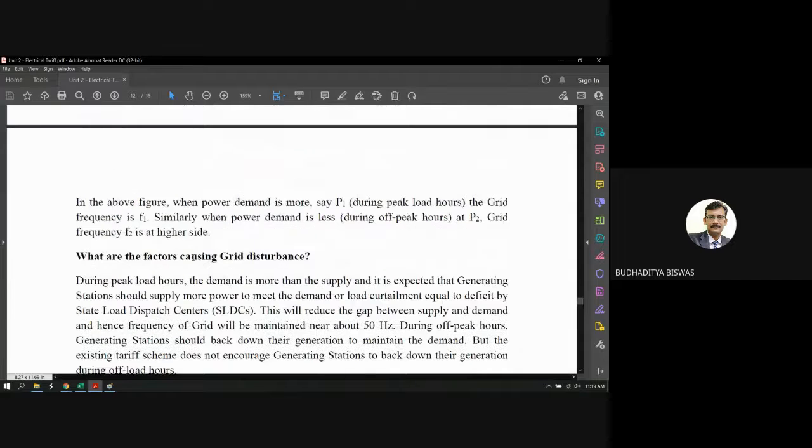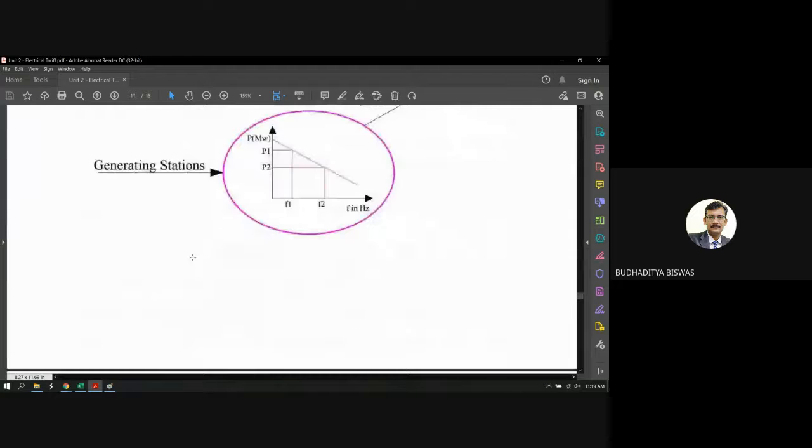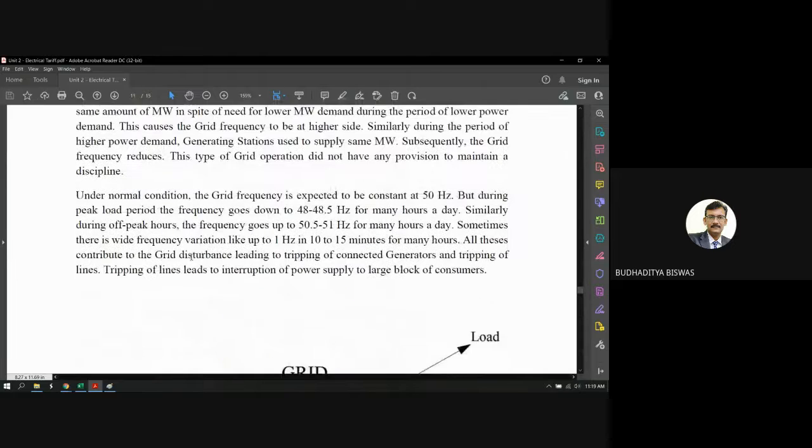So this is the concept of availability based tariff. It means that based on the availability of the load demand, you need to change your generation. If you adopt this, then it's good. If you do not adopt this, then you don't get paid for the electric energy supplied. And obviously you're not interested in generating electricity at a higher price and not getting anything for it.